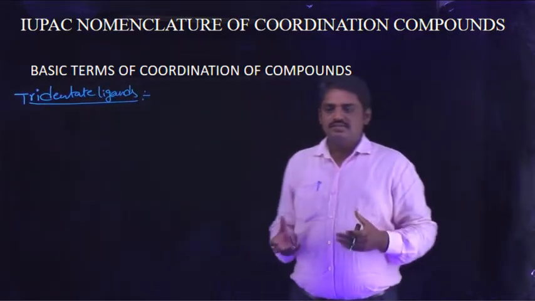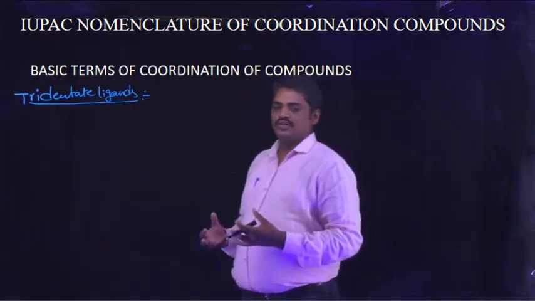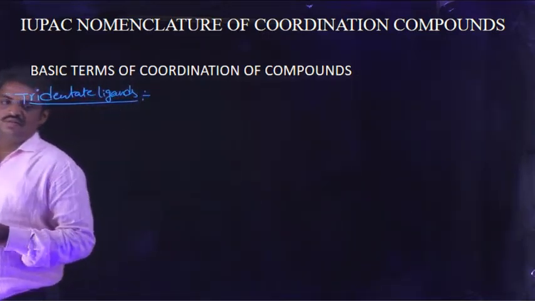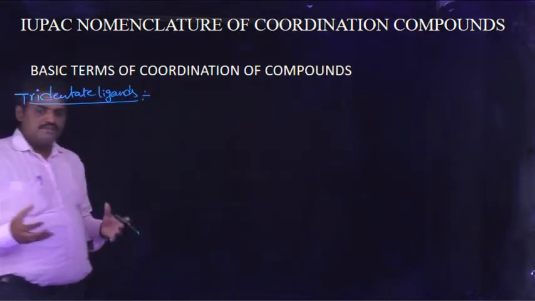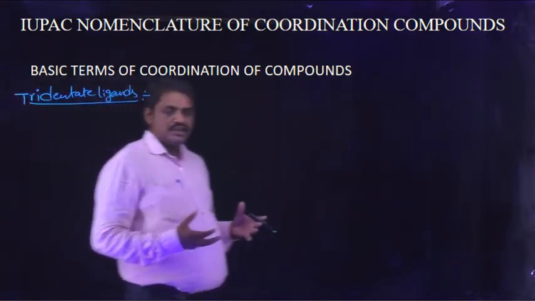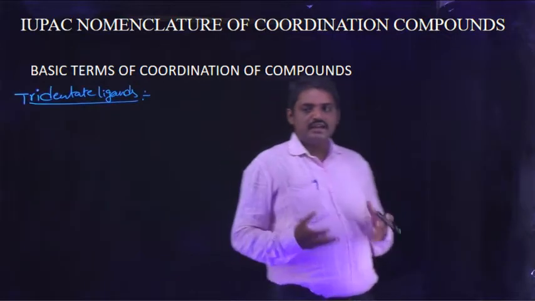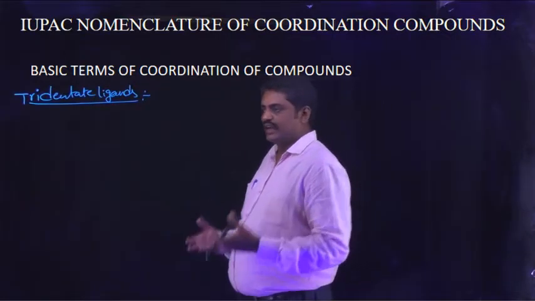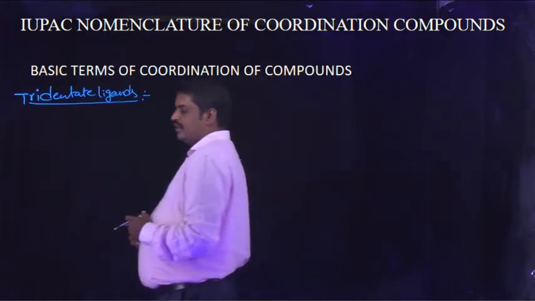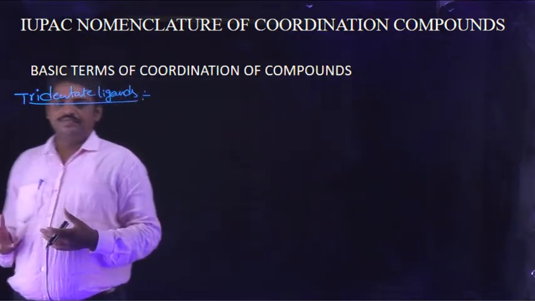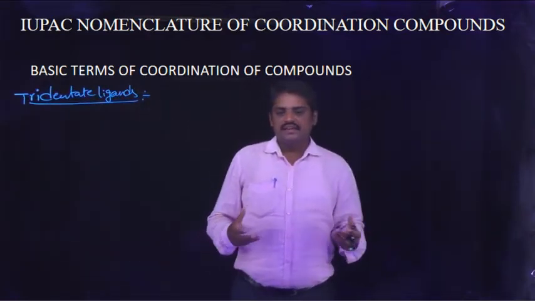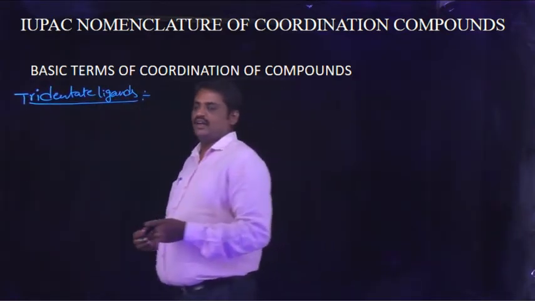Tridentate ligands means this type of molecule contains three donor atoms. Such molecules contain three donor atoms, and such ligands are known as tridentate ligands. And another condition is that these ligands donate three lone pair electrons towards the central metal ion.